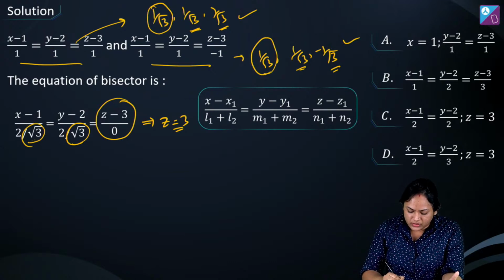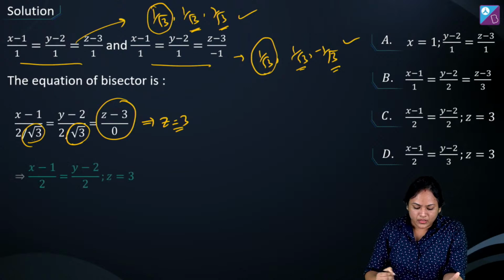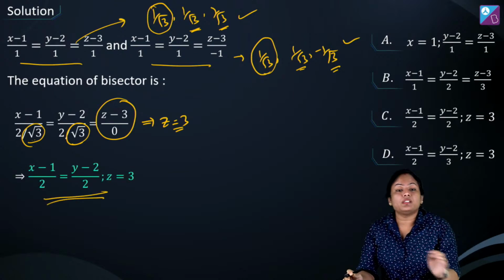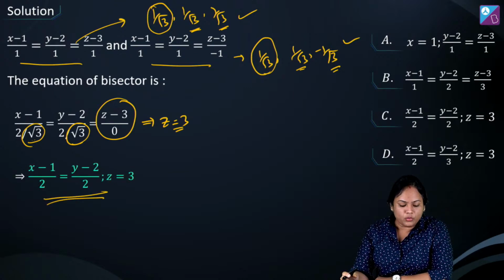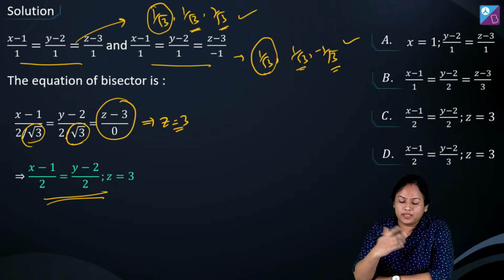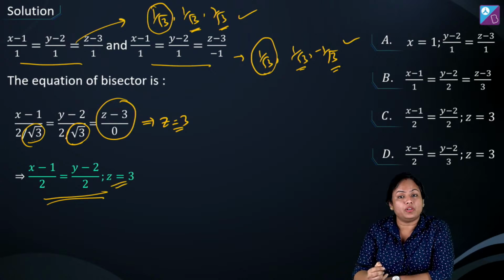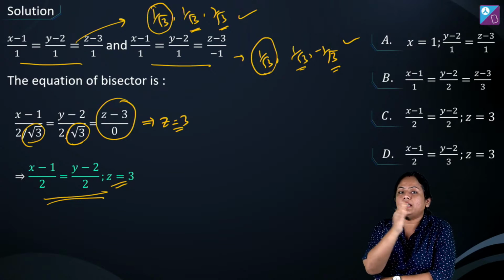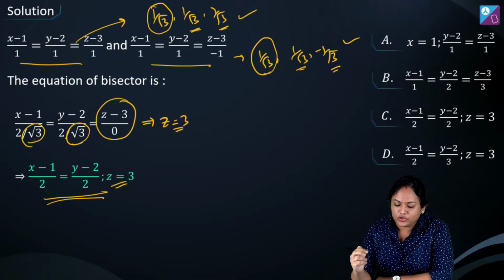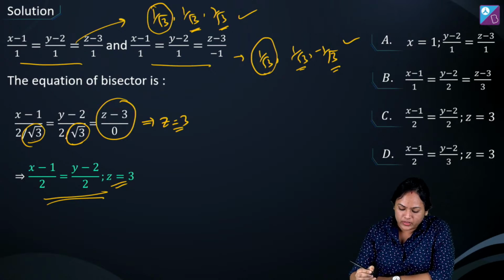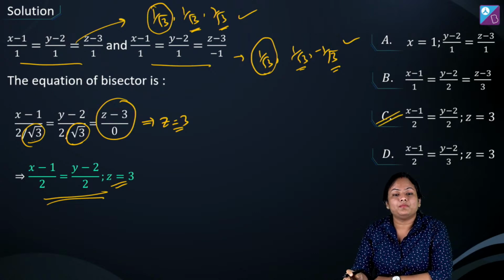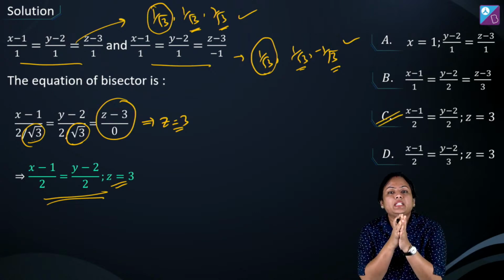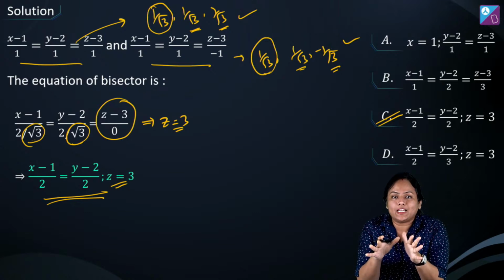So finally it will look somewhat like x minus 1 by 2 is equal to y minus 2 by 2 is equal to z, or let's say another thing will be z is equal to 3. So on that particular bisector, z always will be equal to 3. And so therefore the correct option here will become C. ठीक है? So this will be the right answer for equation of angle bisectors.